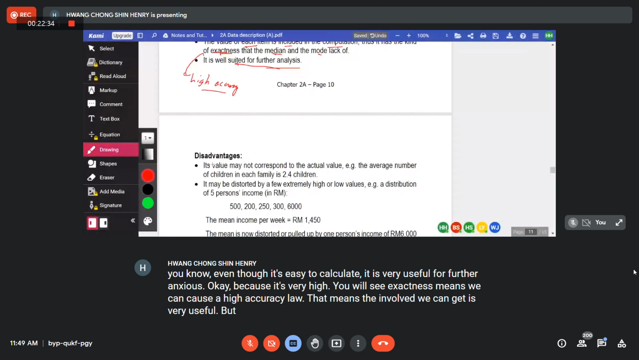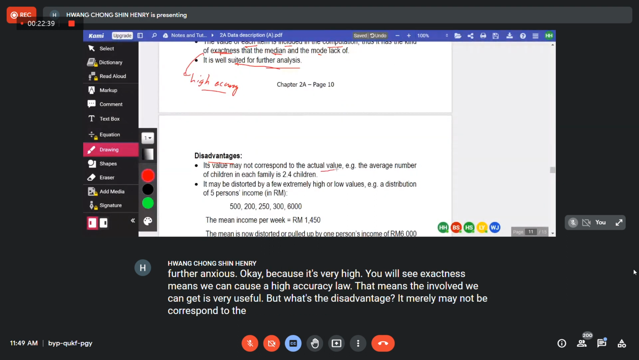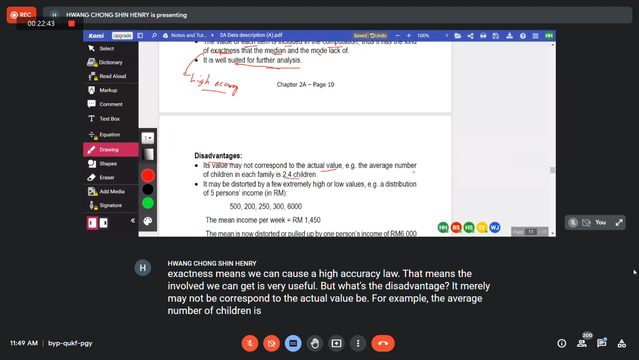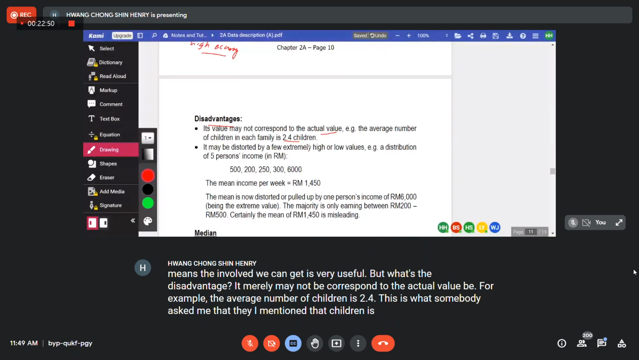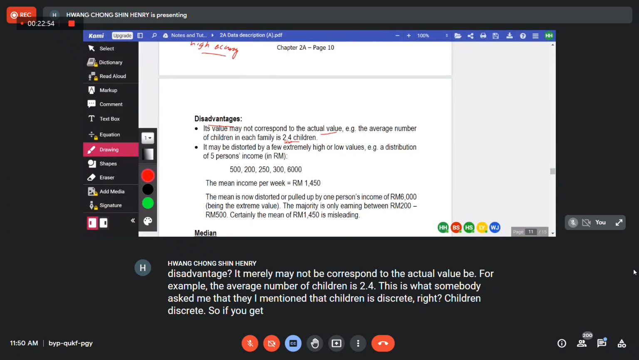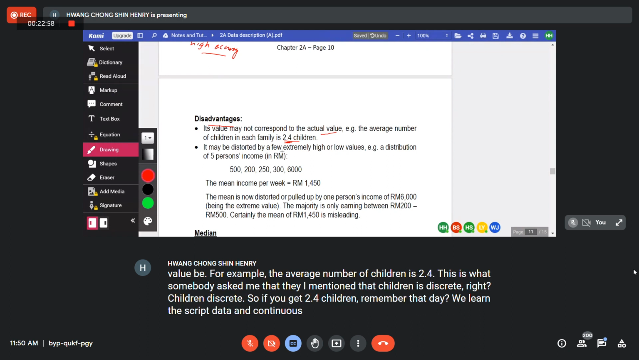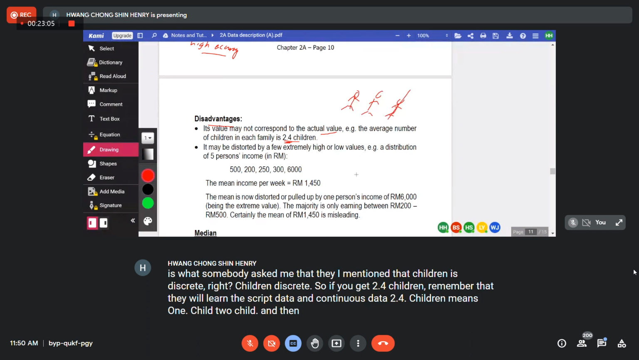But what is the disadvantage? The value may not correspond to the actual value. For example, the average number of children is 2.4. This is what somebody asked me that day. I mentioned that children is discrete, right? Children is discrete. So if you get 2.4 children, remember that day we learned discrete data and continuous data. 2.4 children means 1 child, 2 children, and then cut into 0.4.